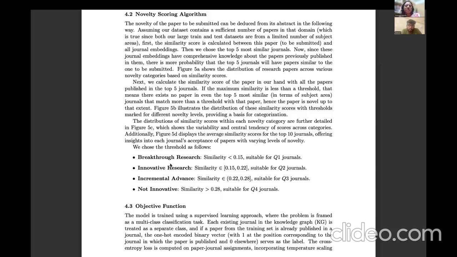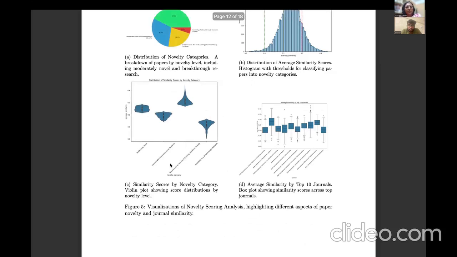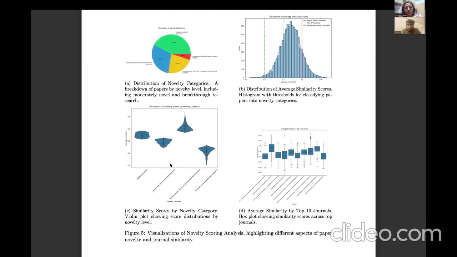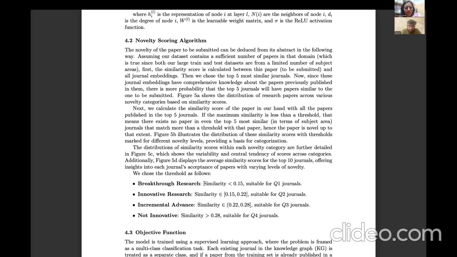By plotting the histograms, we found out that if we keep the novelty scores as follows: if it is less than 0.15, then it is very novel, and if it is between 0.15 and 0.22, then it is sufficiently novel, more or less innovative.